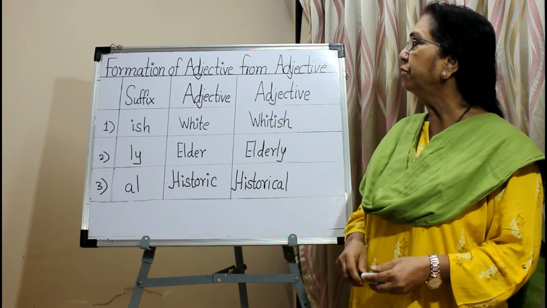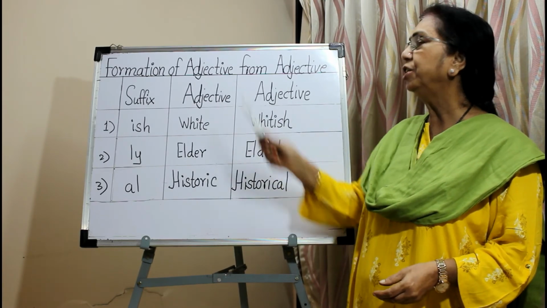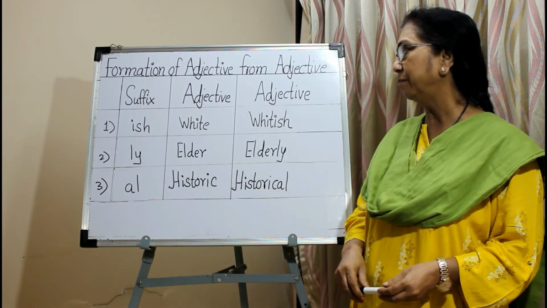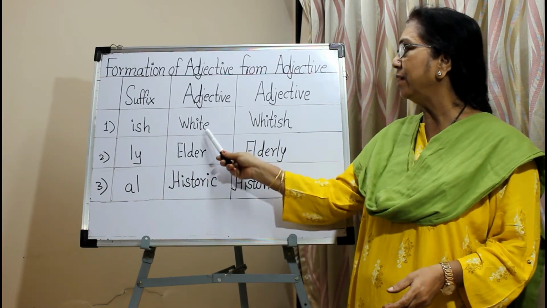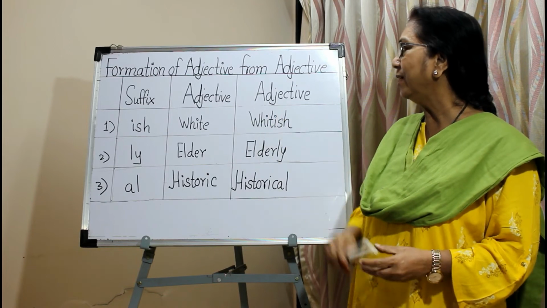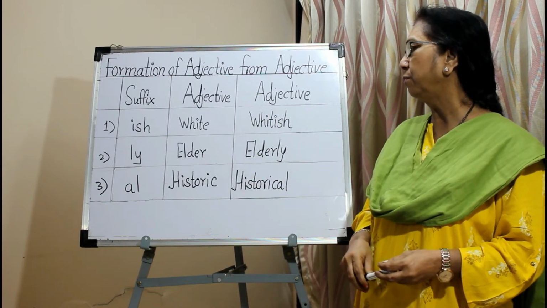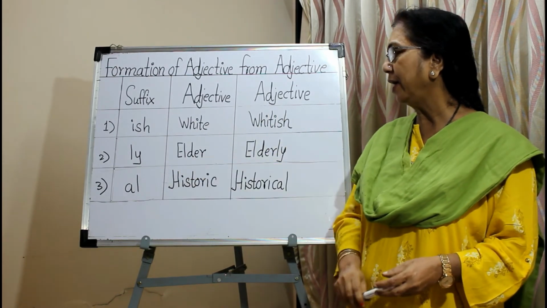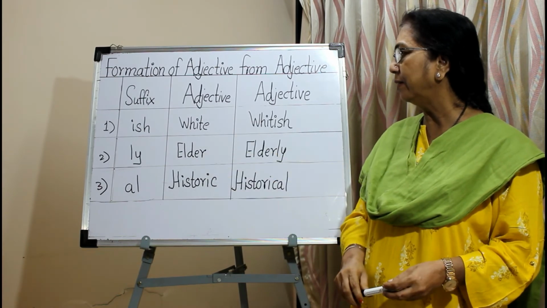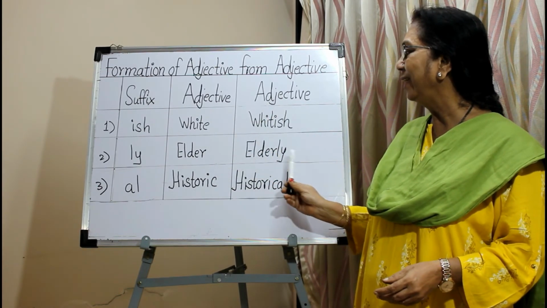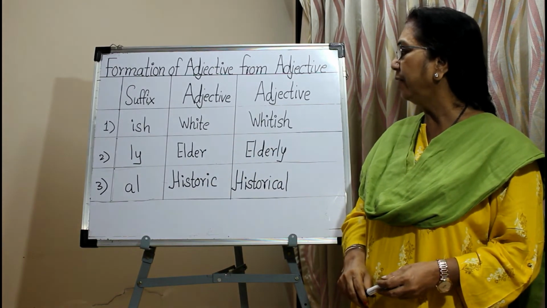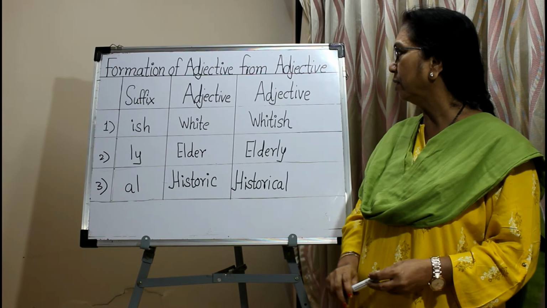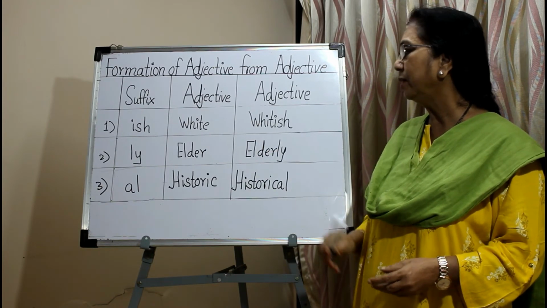Now the adjectives can be formed from the adjective itself. See the examples. The suffix ish is added to the adjective white and the new adjective whitish is formed. The suffix ly is added to the adjective elder and the adjective elderly is formed. The suffix al is added to the adjective historic and the adjective historical is formed.